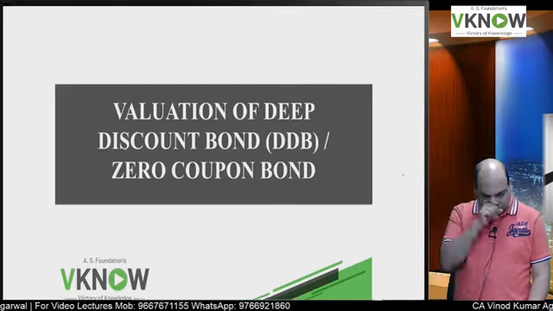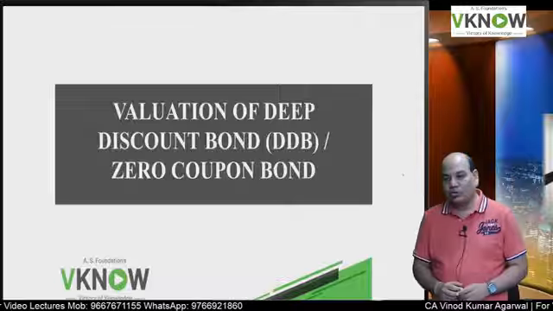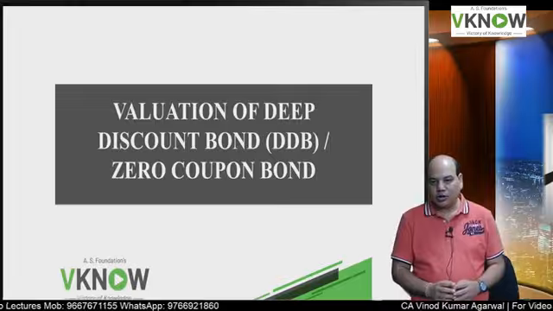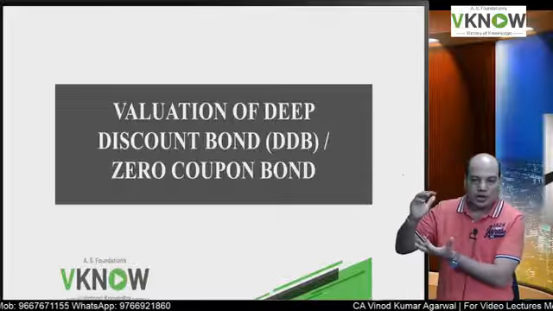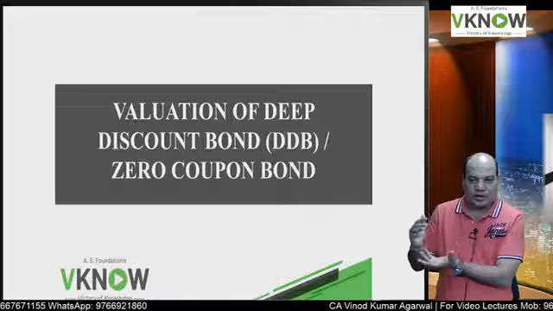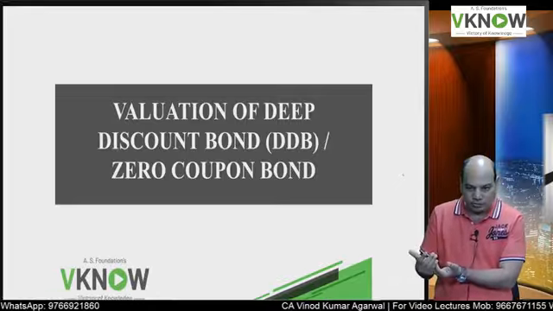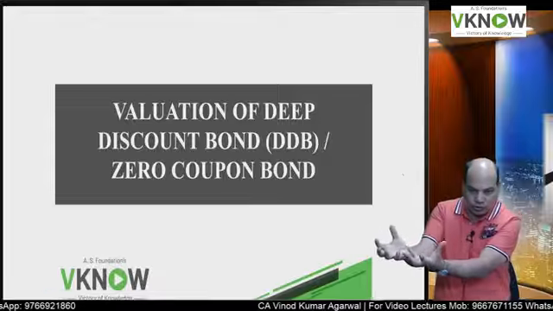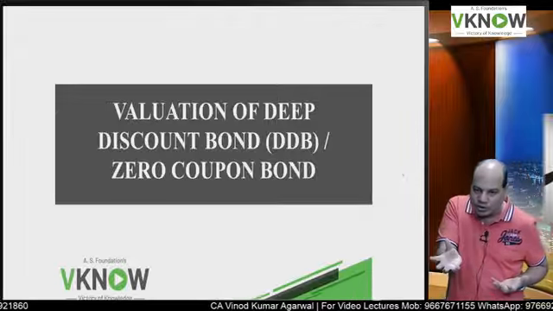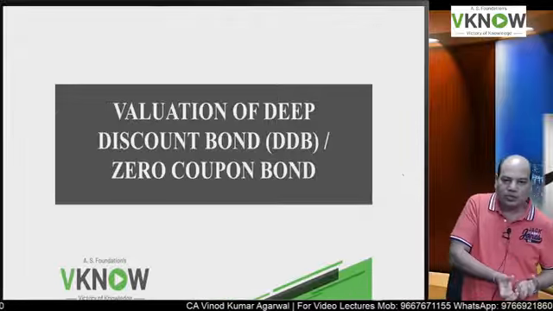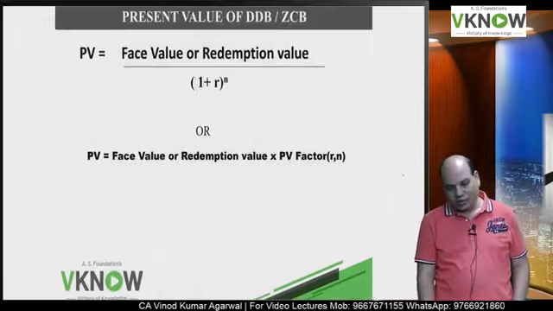So that was about the self-amortizing bond. The next issue is the deep discount bond or zero coupon bond. Deep discount bonds or zero coupon bonds do not pay coupon. There is only one cash flow on maturity, that is the redemption value, which is usually at par, but it can be at premium also. So all I have to do is calculate the present value of that redemption value. There is no interest calculation, so only the present value of the redemption value becomes the present value or intrinsic value of a deep discount bond.